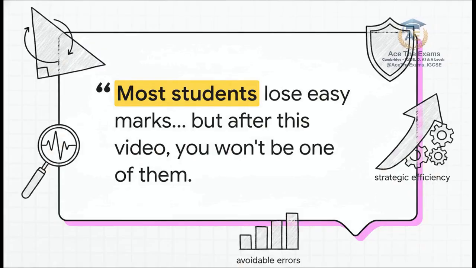Let's initiate our pre-flight briefing with intercepted telemetry straight from the examiner's headquarters. Read this data string with me. Most students lose easy marks on trigonometry, but after this explainer, you won't be one of them. This is our primary mission objective today. The raw data from official principal examiner reports shows us the exact coordinates where candidates experience structural failure. And the beautiful part? These are completely avoidable atmospheric anomalies.